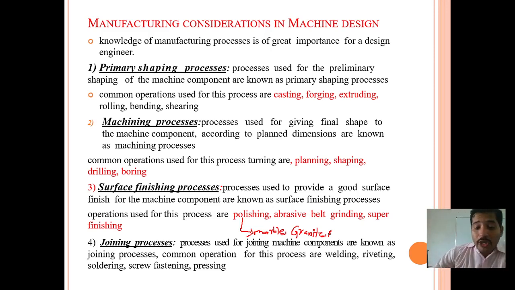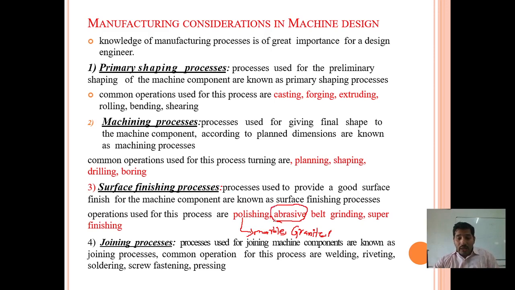Another one is the abrasive belt grinding machine. In the abrasive belt grinding process, we apply some amount of external force on the component, and it will give the desired shape whatever you want, because we are using abrasive material. What are we using here?